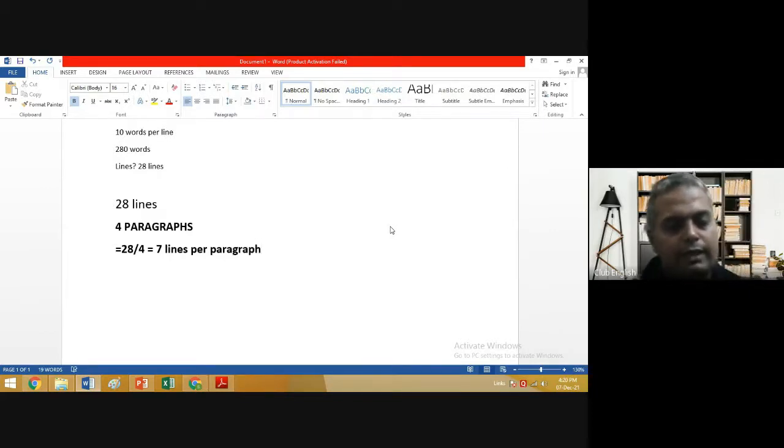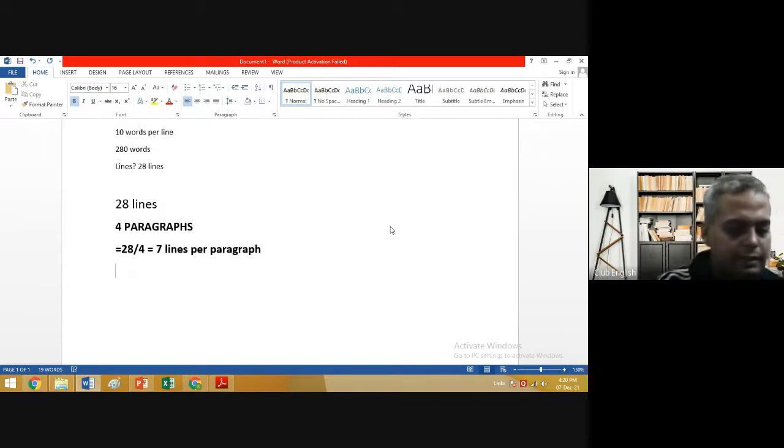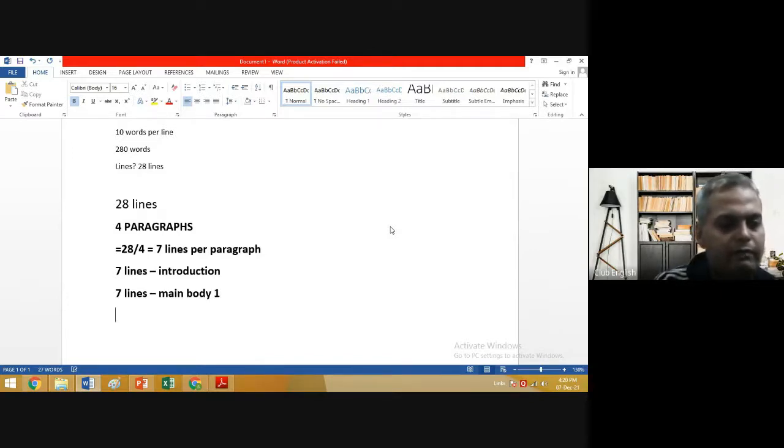So 7 lines per paragraph means 7 lines almost for an introduction paragraph, 7 lines approximately for main body 1, or the body paragraph 1 we call it, 7 lines again for main body 2, and 7 lines for conclusion.